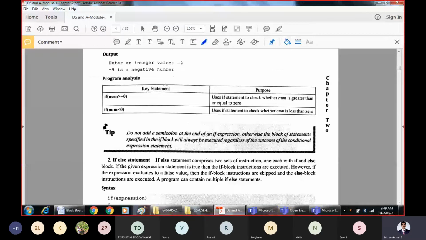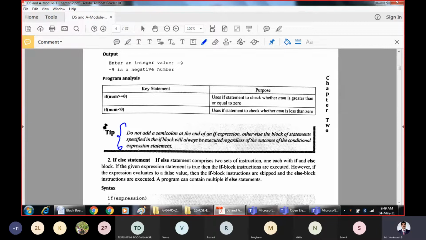In this example they had taken -9. If you enter the negative number, what happens? Then we are going to print that as the negative number. Now this note you must be knowing properly.